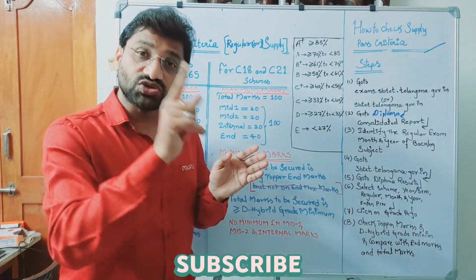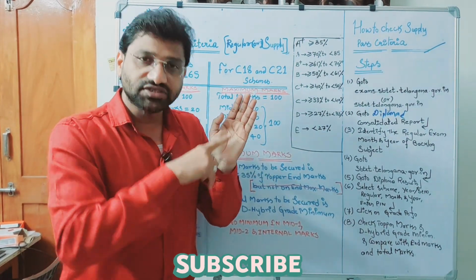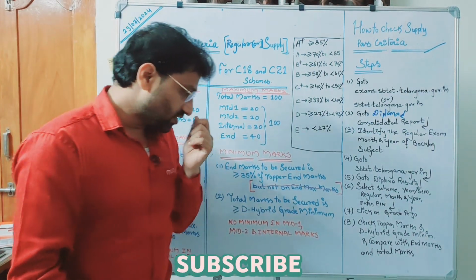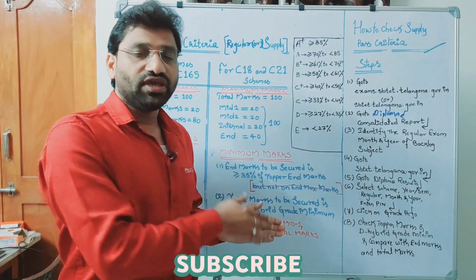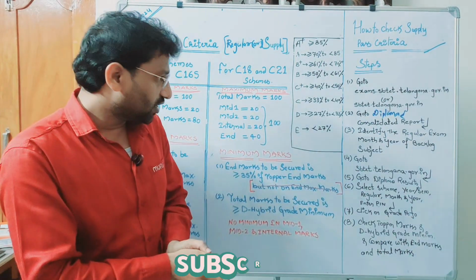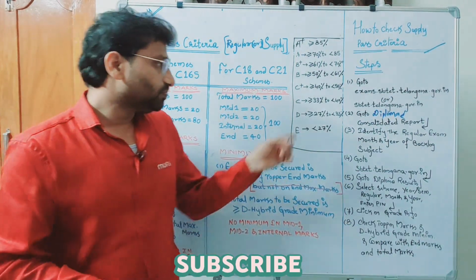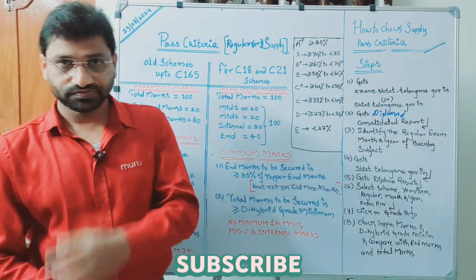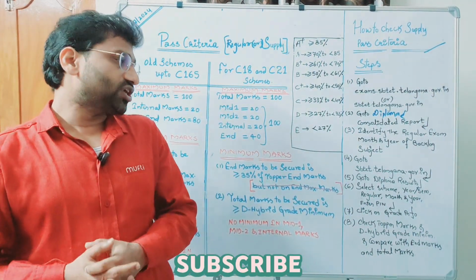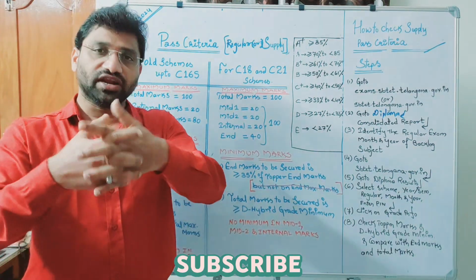If the topper marks is 20 only, 35% of 20 is 7 marks only. Now what is the second condition? Total marks should be greater than or equal to D hybrid grade minimum. That is for 100. For 100, how many marks do you have to get? 27 only.